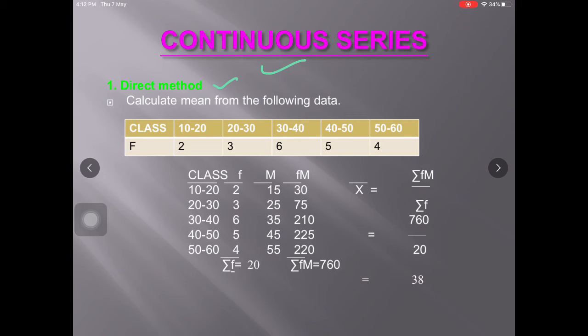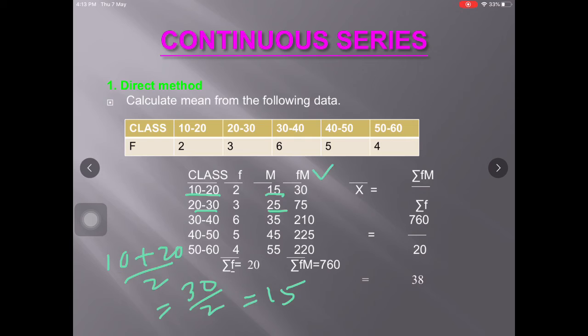Now let's learn how to compute arithmetic mean in continuous series using direct method. The formula used here is x bar is equal to summation fm by summation f. Here there is the class 10 to 20, 20 to 30 and so on. The frequencies are given. We have to find out the mid values. The mid value of the class 10 to 20 is 15. That is 10 plus 20 by 2 is equal to 30 by 2 is equal to 15. So in this way we can find out the mid values. The mid value of 20 to 30 class is 25 and so on.